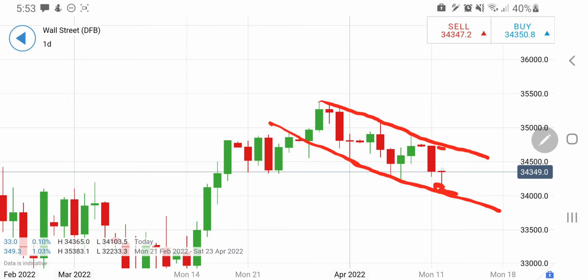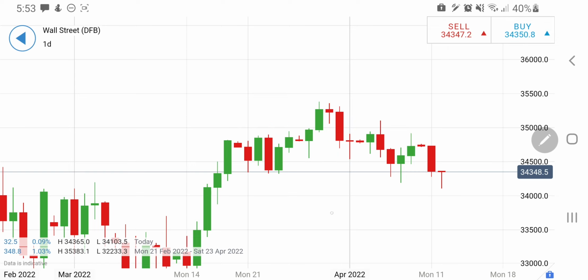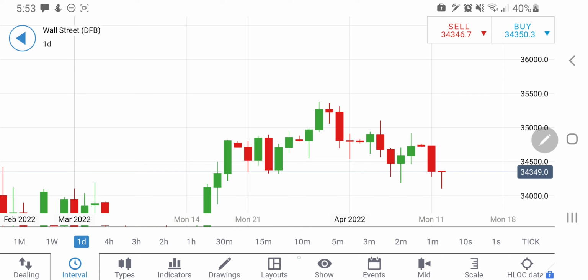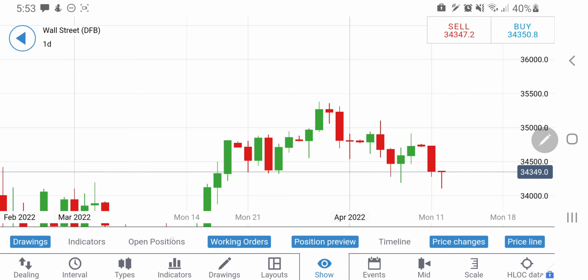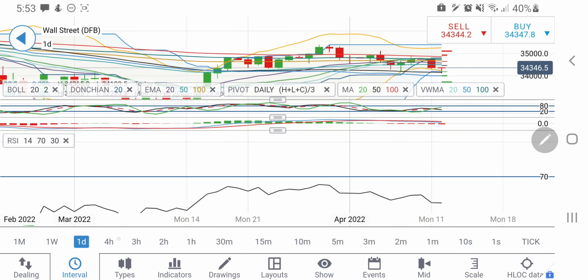Now if you see it trading above 34,500, this is going to be important resistance, 34,500. If it breaks 34,500, you can go long for 34,650, 700 zone, and beyond that anything is a bonus. So trade with caution. But this is just on the daily charts. I'll turn on the indicators, and first we'll have a look at the different time frame charts here.